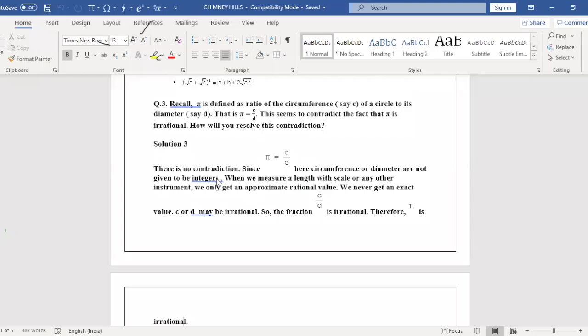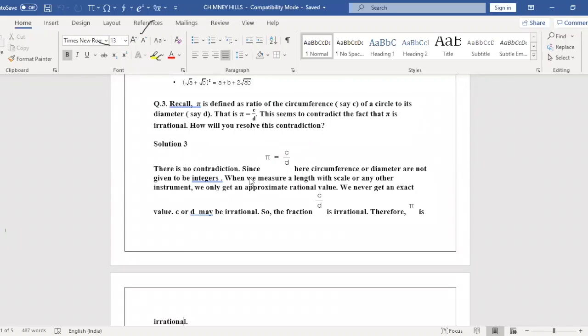No, ma'am. Children, in last class's activity I said to measure the circumference by using a thread. With a scale or tape, we get only an approximate rational number. So here, the circle's radius will be different, and you'll be getting a different value of C by D if we take it. So we used to get an approximate value of a rational number. Am I clear? Yes, ma'am.